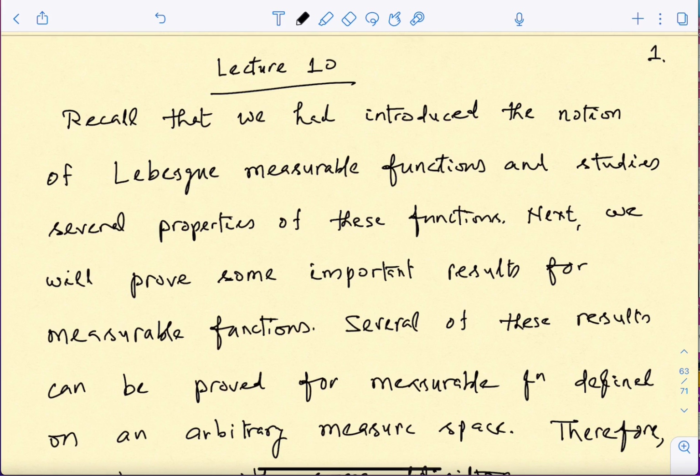And the idea is because we will have to consider the notion of integration, and that process requires a lot of approximations of general functions by some known class of functions. So we will need to understand the idea of limit for a given sequence of measurable functions.